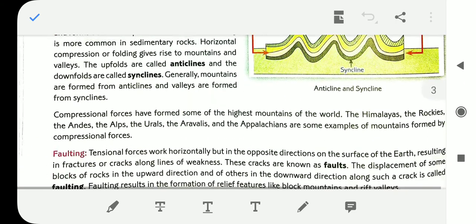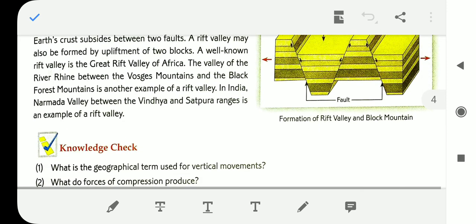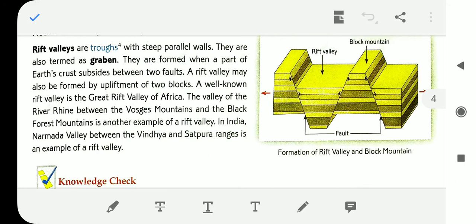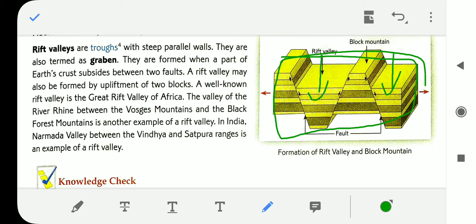Faulting results in the formation of relief features like block mountains and rift valleys. You see, this is the picture of the block mountains, the rift valleys, the fault. These block mountains are created like a block. As a whole, this is the landform. Due to the result of the endogenic forces, some portions of the landform are coming down vertically, and some portions are still standing.